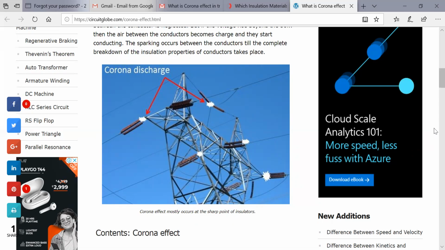The glow is showing the corona. Basically it is just ionization of the surrounding air across the conductor, and due to that the glow will occur and a hissing noise is produced.